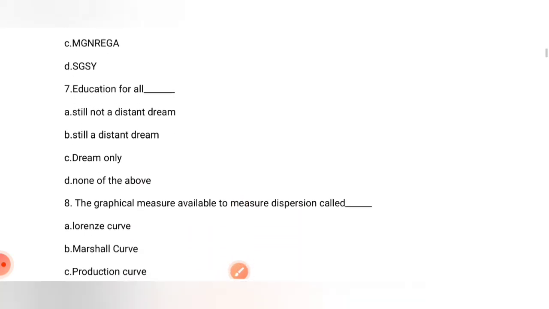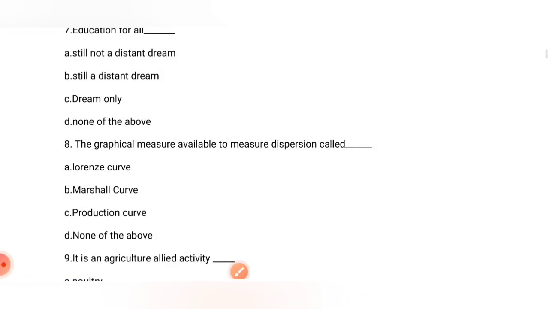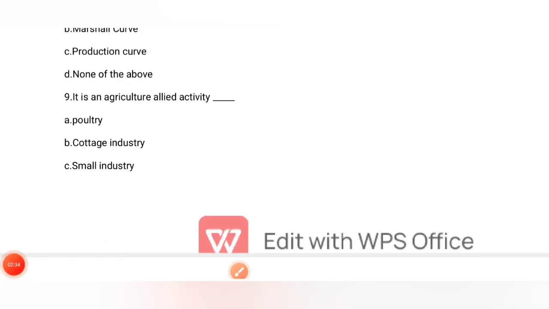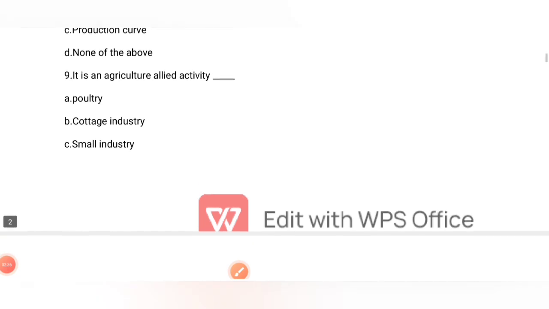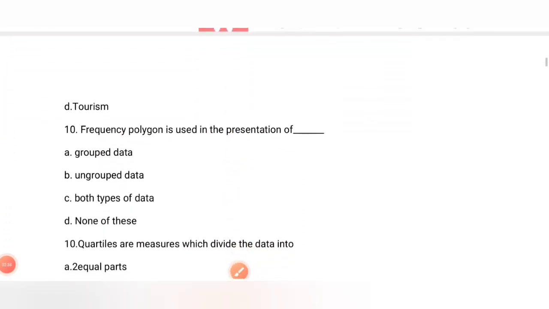Education for all is still a distant dream. The graphical measure available to measure dispersion is called the Lorenz curve. An agriculture allied activity is poultry.